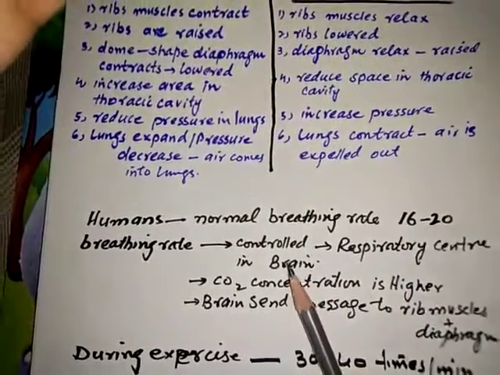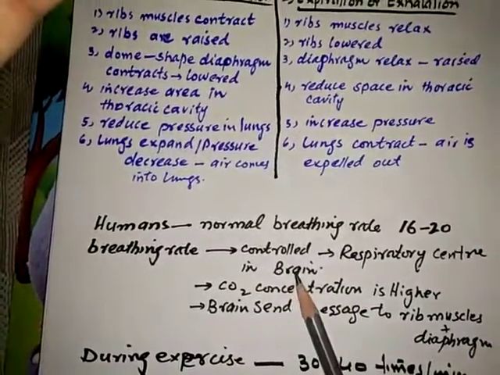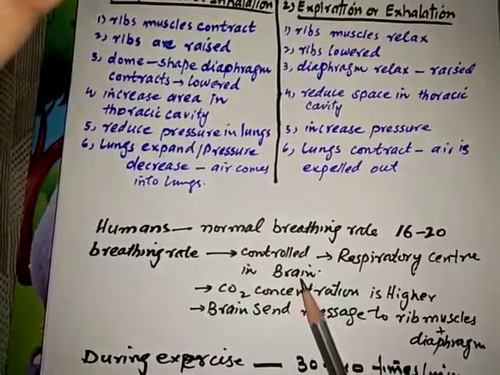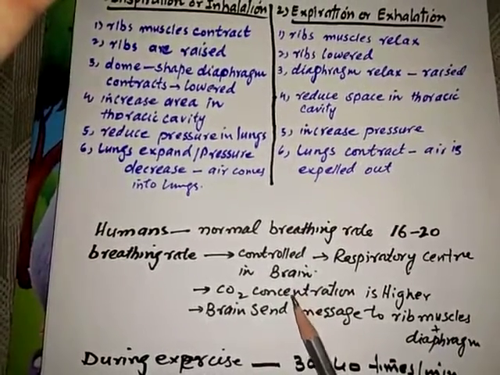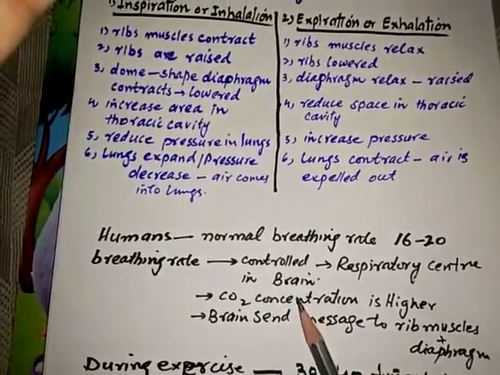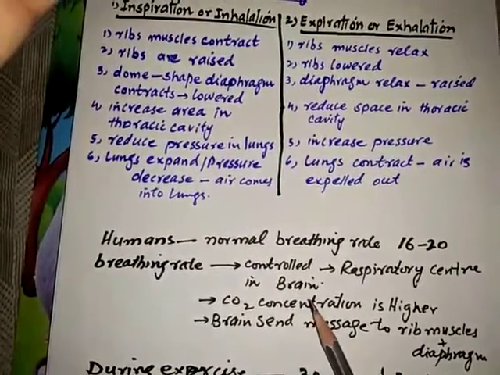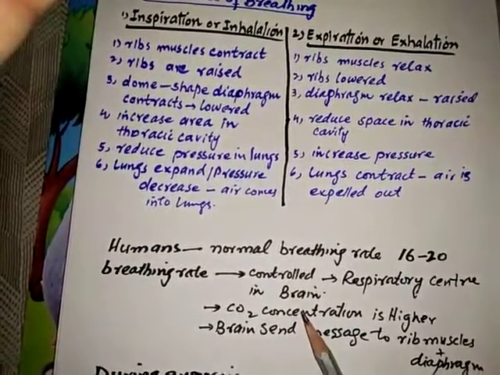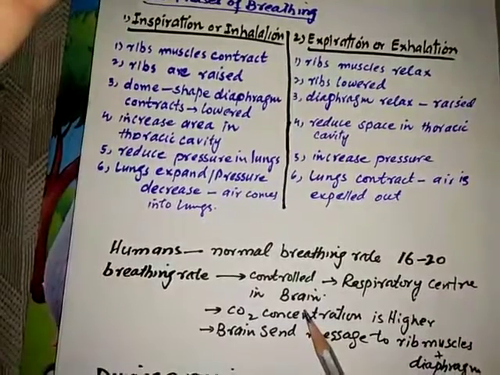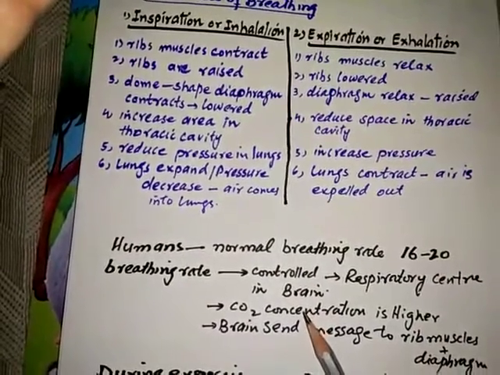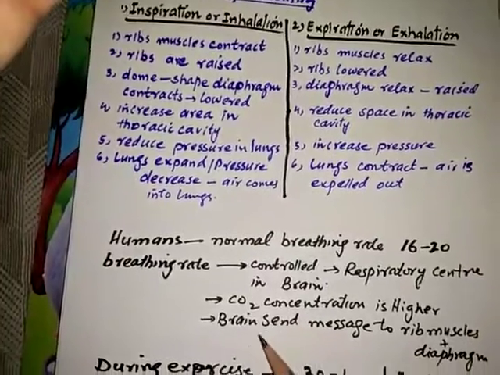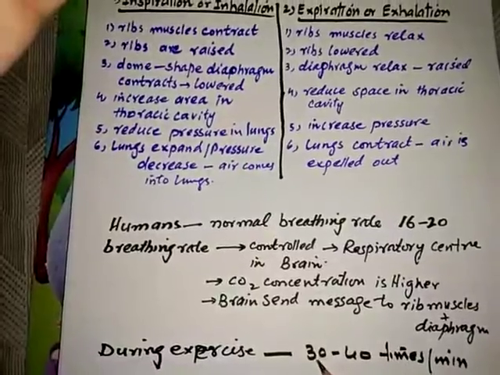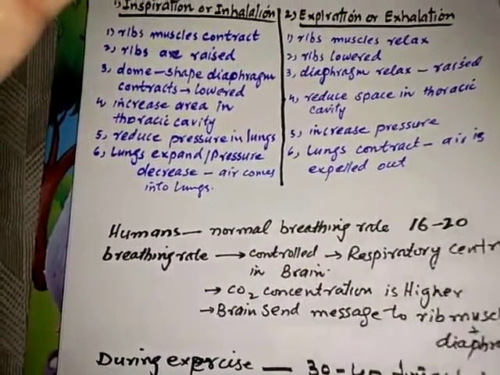When we do hard or strenuous exercise, the concentration of carbon dioxide increases in the blood. This message goes to the brain, and the brain orders the rib muscles and diaphragm to reduce this concentration of carbon dioxide in the blood, and to expire all the carbon dioxide outside of the body. During hard exercise, our breathing rate becomes 30 to 40 times per minute.